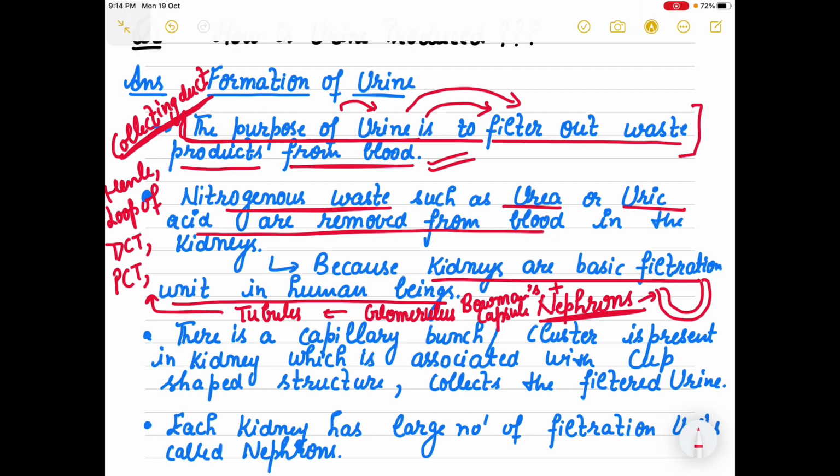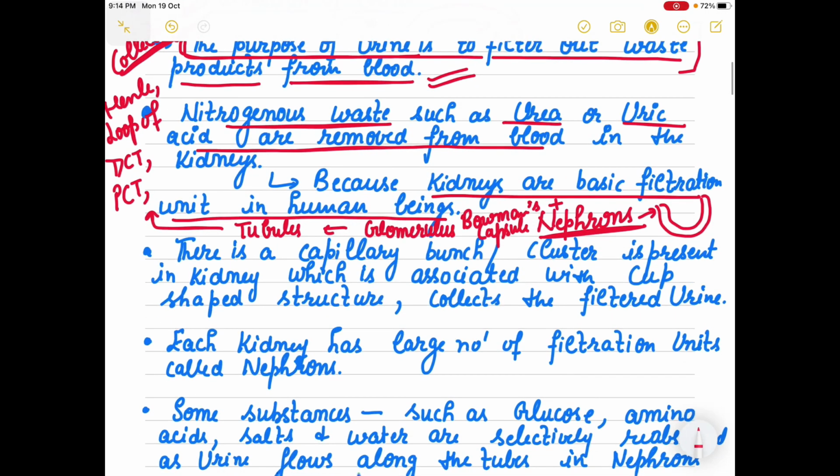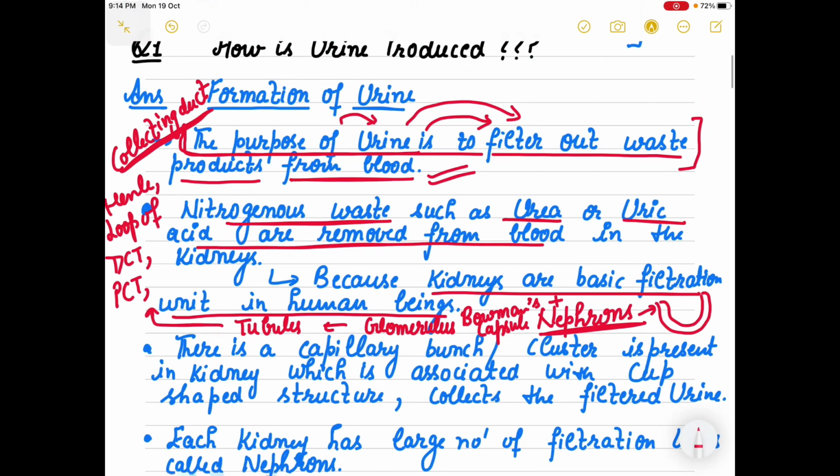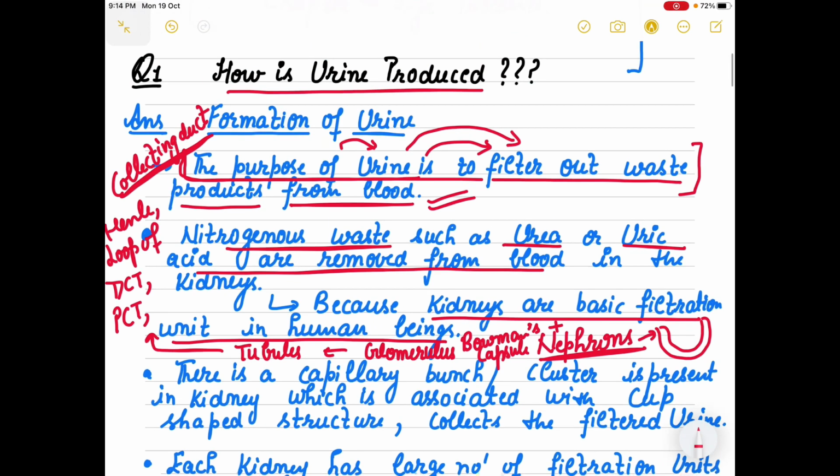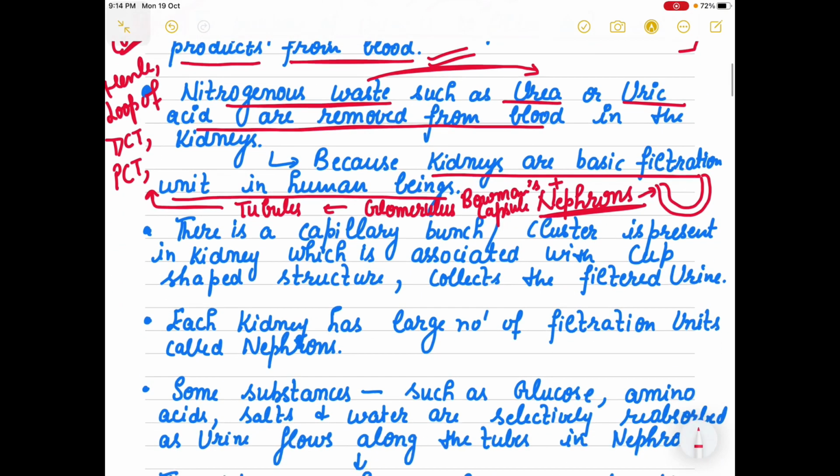If you want to study the detail of this structure, then I have mentioned a link in the description box in which I have discussed every single detail about the structure and function of nephron. But here the question is not about the structure and function of nephron. The question is how is urine produced. So the purpose of urine is to filter out the waste products. And what are these waste products? These are our nitrogenous waste, urea and uric acid.